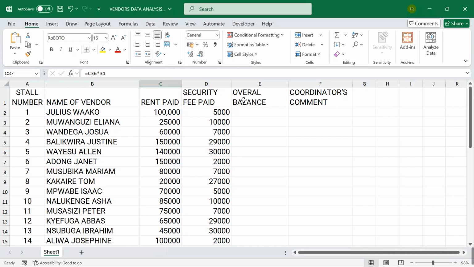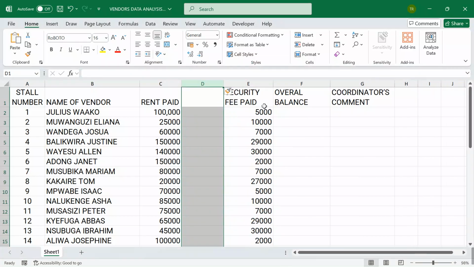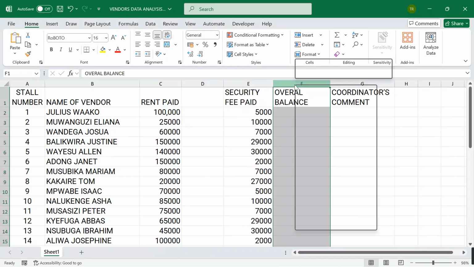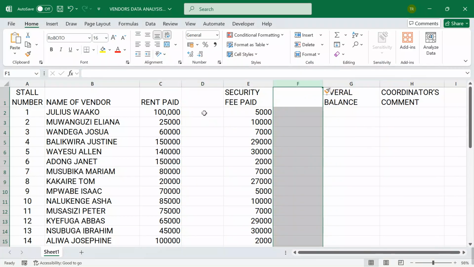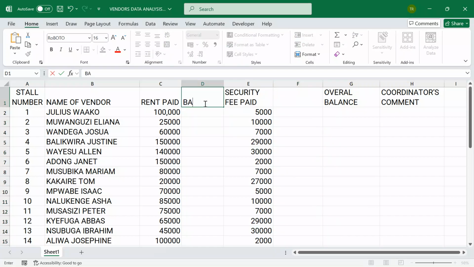They want us to compute the overall balance. So I'll come over here, I insert a column, I come over here, I insert another column. Then here I'm going to call it balance on rent paid.